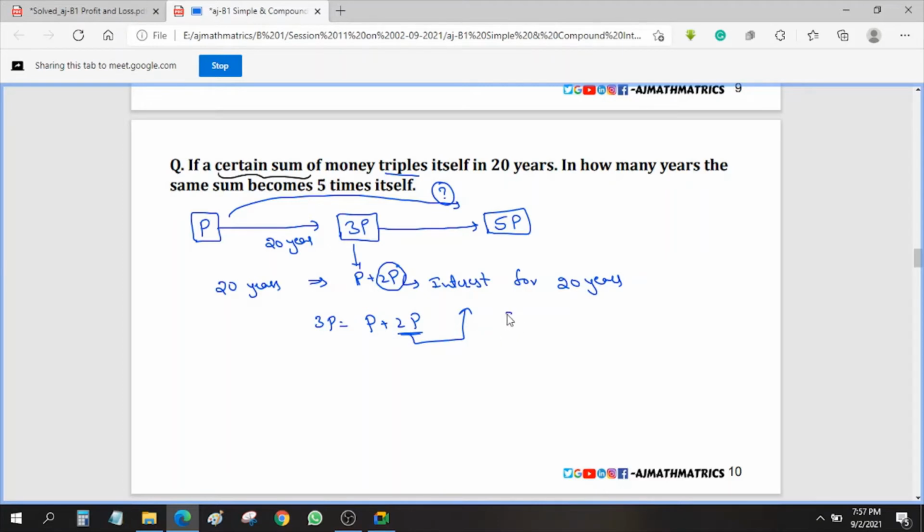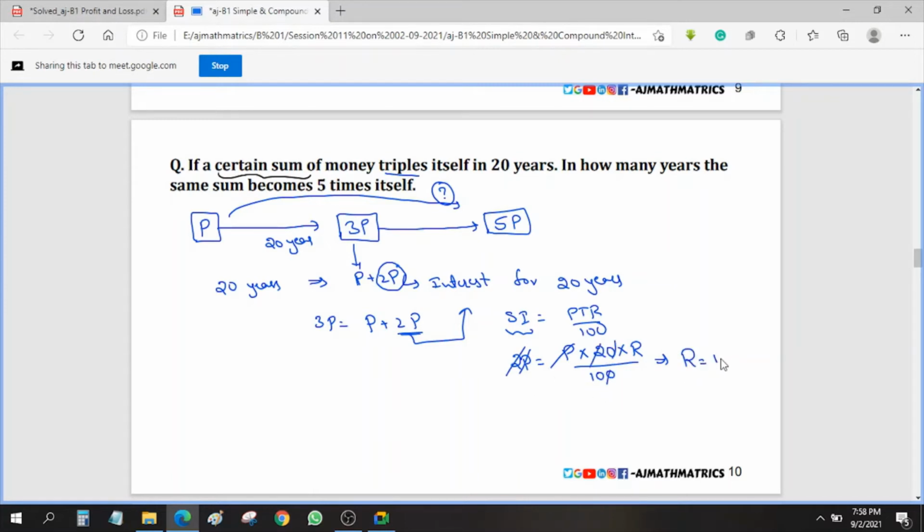So simple interest formula is what? PTR by 100. Now in place of simple interest, what is the interest here? 2P is the interest. So 2P is equal to principal, which is P, time period is 20 years, into R, the rate of interest that we don't know, by 100. So from this we'll get the rate. P gets cancelled, 2 gets cancelled, 0 gets cancelled.